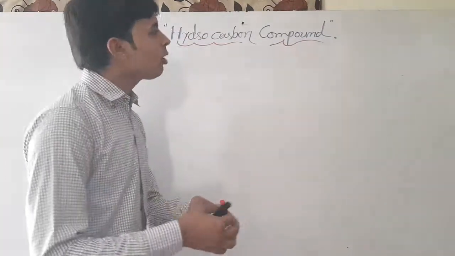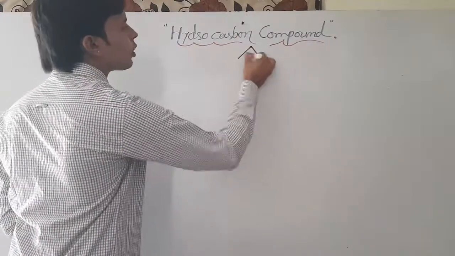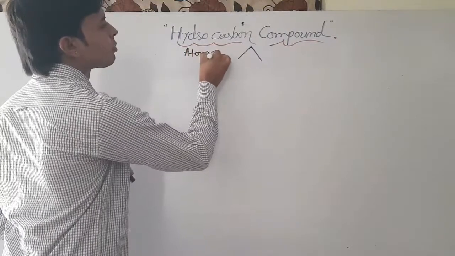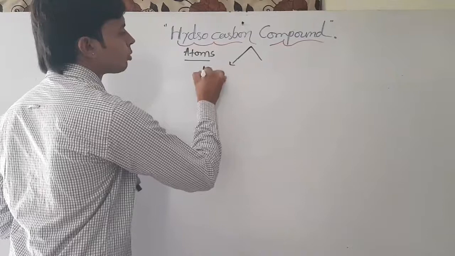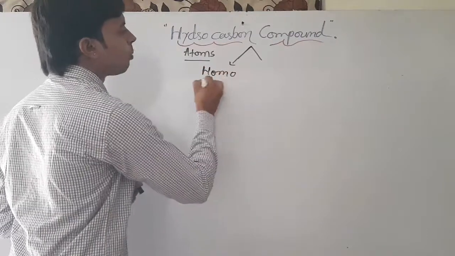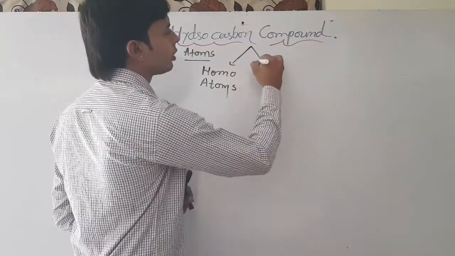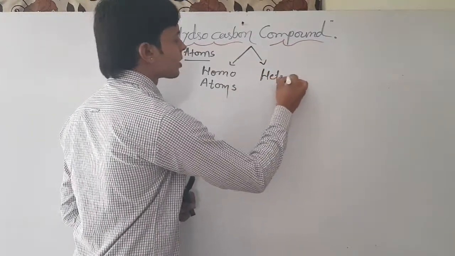Students, a hydrocarbon compound contains two types of atoms: first, homoatoms, and second, heteroatoms.